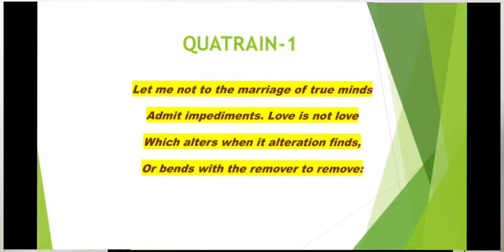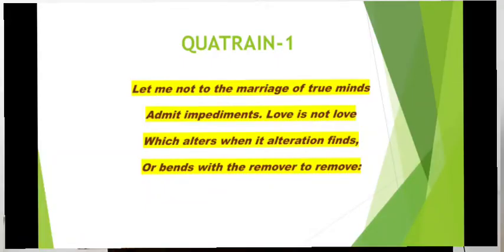So, you see that this is a poem by Shakespeare. Let me take the first stanza of the poem. The first stanza is, let me not to the marriage of true minds. So, what does Shakespeare want to say over here? Shakespeare wants to give the significance of true love. He says that true love is not a physical love. It is a love which is associated with two minds. It is a marriage. It is a combination. It is a correlation of two minds.